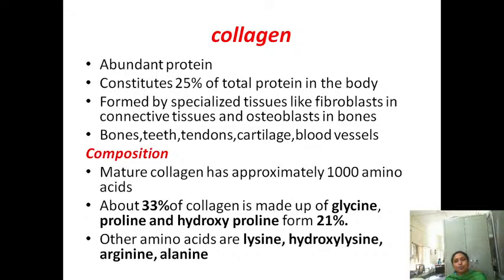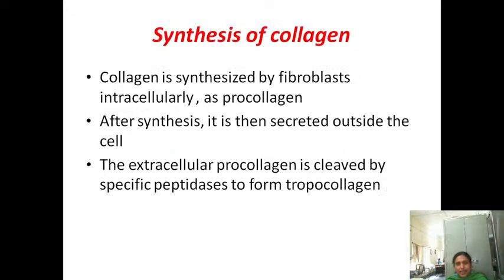Along with that, proline and hydroxyproline are there, and other amino acids like lysine, hydroxylysine, arginine and alanine. So glycine forms 33% of the collagen, proline and hydroxyproline constitute 21%, and the remaining amino acids may be lysine, hydroxylysine, arginine and alanine.